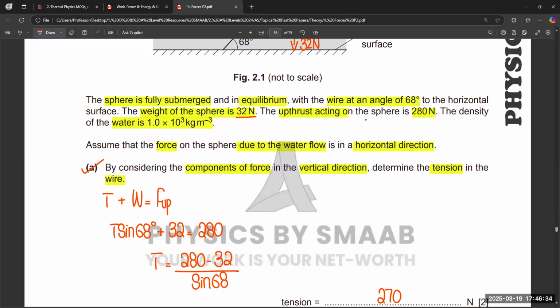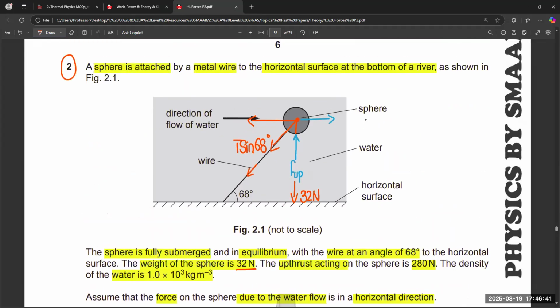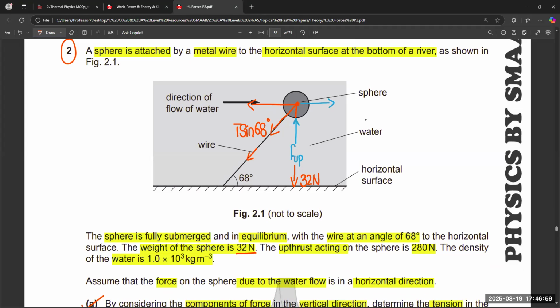Okay, basically T sine 68 is very easy to understand. Basically, the weight of the body is acting in downward direction. But if you consider the string, this string is connected with the sphere and the force of the water is acting on the sphere towards right hand side. So it tries to push the sphere towards right hand side, but because of the wire, of the string, it is not moving towards right hand side. So this is because of the support. Because of that support, it is not moving anywhere.